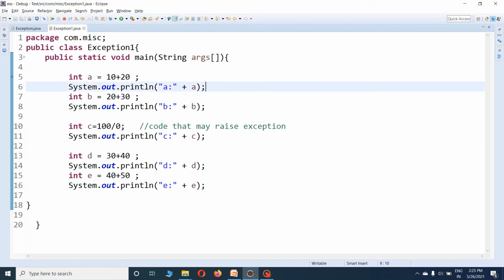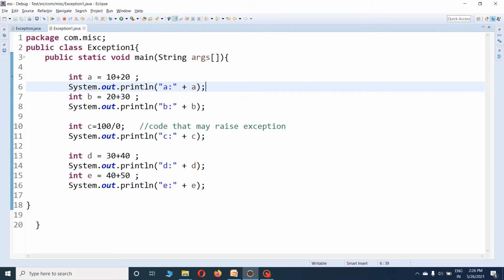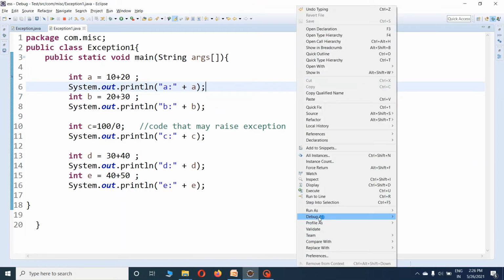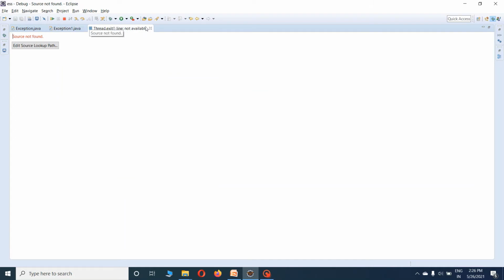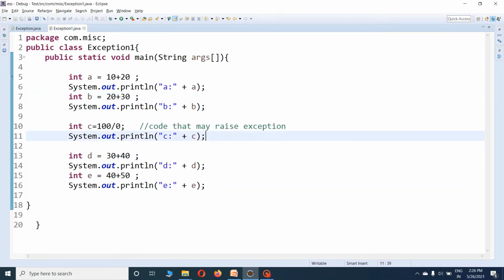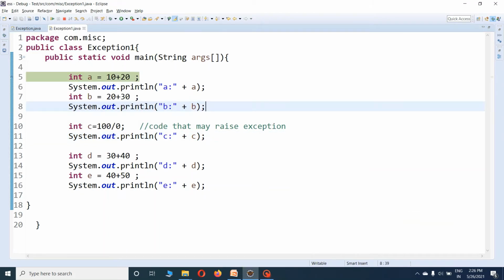Let's see. I have made one video on how to debug the code. You may check my channel and you will find that video there, where I explain it in detail. So I run this program in debug mode. I put a breakpoint over here and run this code in debug mode. Okay, fine, so the cursor is at line number 5.